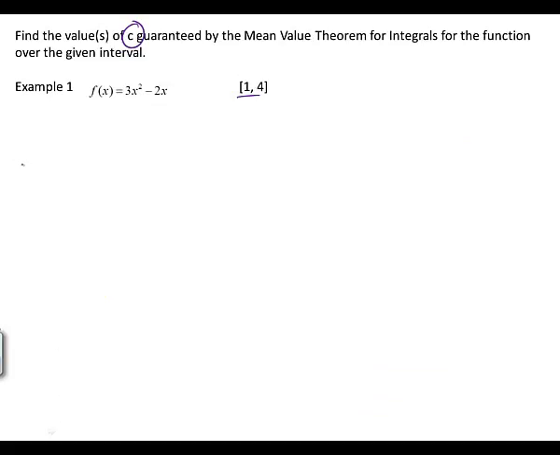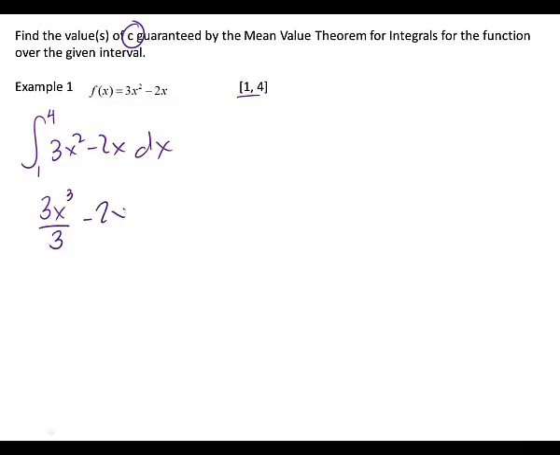So I'm going to start by integrating, which we know how to do, a definite integral from 1 to 4 of 3x squared minus 2x dx. It makes the problem seem long. It's more of a tedious thing than a long thing. All right, so what do I get when I integrate 3x squared? x cubed over 3, minus 2x squared over 2, and then we go from 1 to 4.